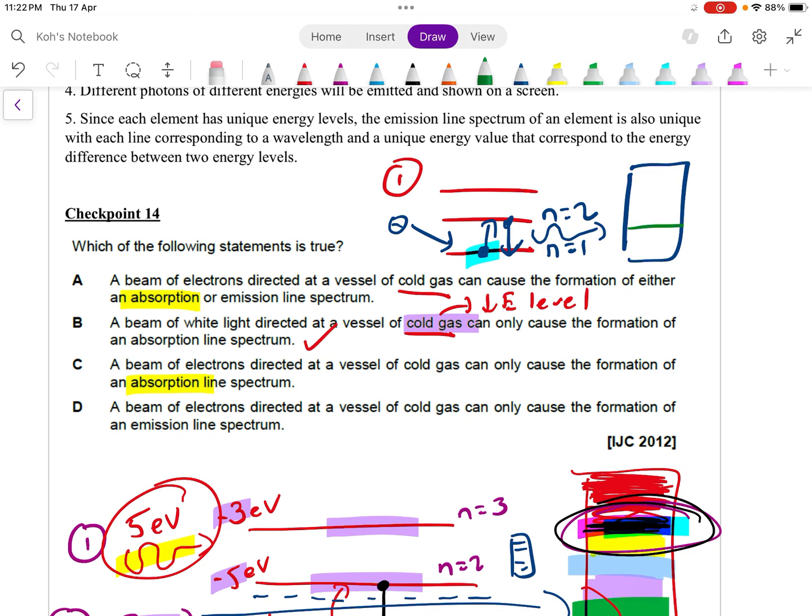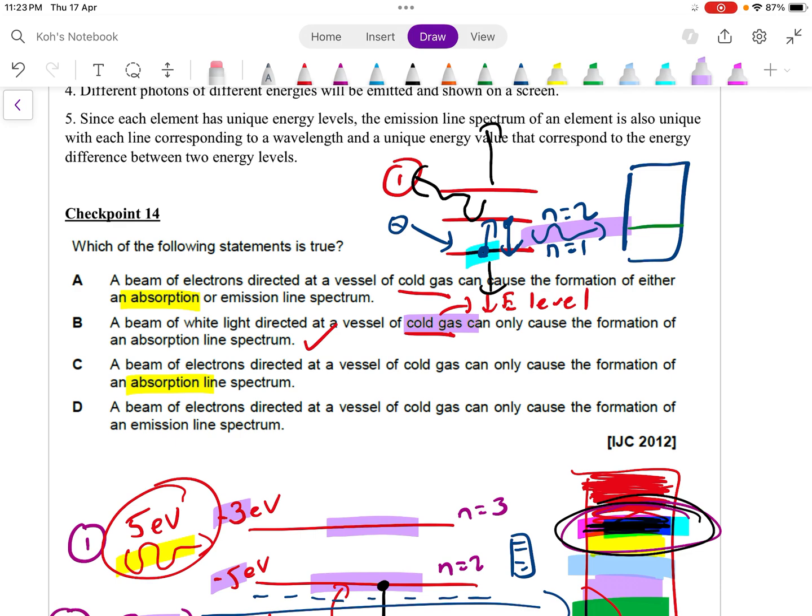But the probability is not high because remember when you emit a photon from high energy level to low energy level, the photon might not be directed towards the screen. Sometimes it can be directed, maybe let's just say to this part, sometimes maybe up, sometimes maybe down, for example. So over time, the formation of your emission line spectrum might not be so prominent. So I will say A is wrong. Okay, C is also wrong. Okay, D, a beam of electron directed at a vessel of cold gas can only cause the formation of emission line spectrum, is also wrong.